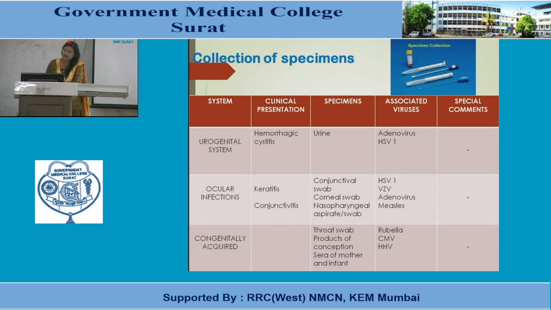Then the urogenital system, where hemorrhagic cystitis occurs, caused by adenovirus and HSV1. Sample is urine. Then ocular infection, where keratitis and conjunctivitis occur. Here the conjunctival swab, corneal swab, and nasopharyngeal aspirate or swab are taken, for HSV1, varicella zoster virus, adenovirus and measles. Then congenitally acquired viruses causing rubella, cytomegalovirus and HHV. The throat swab is taken, along with products of conception and sera of mother and infants.